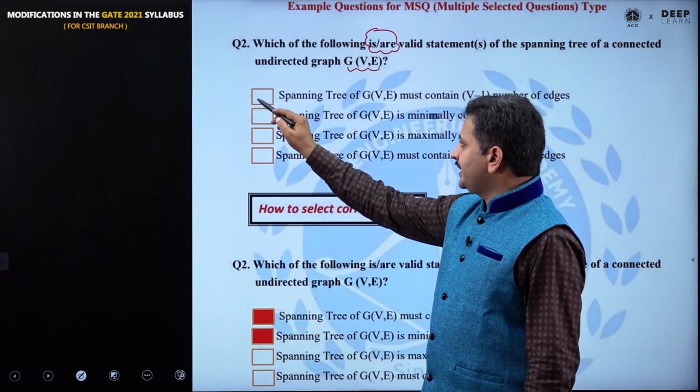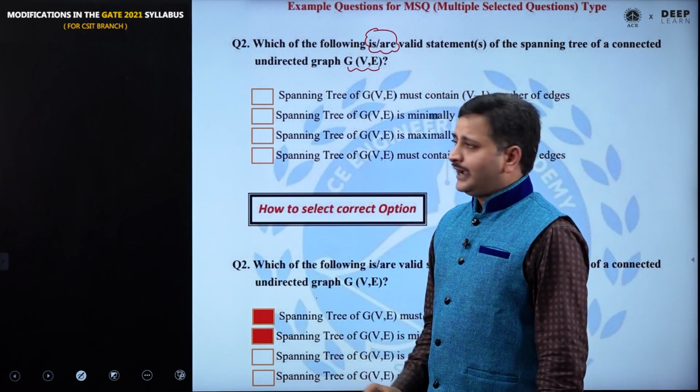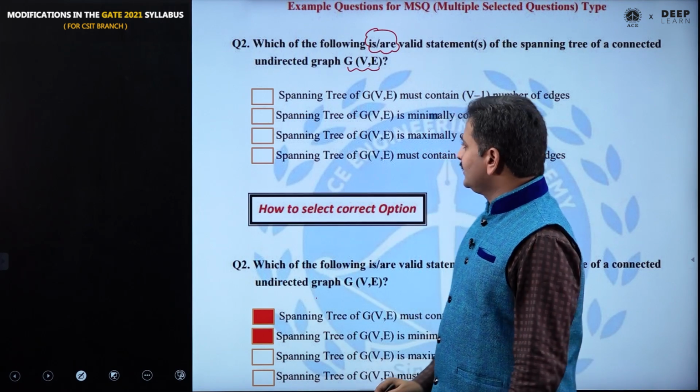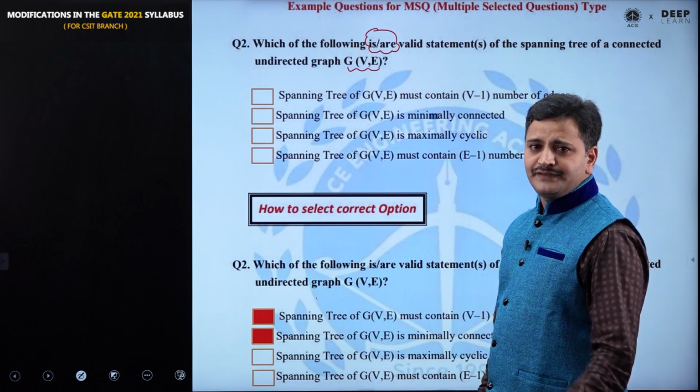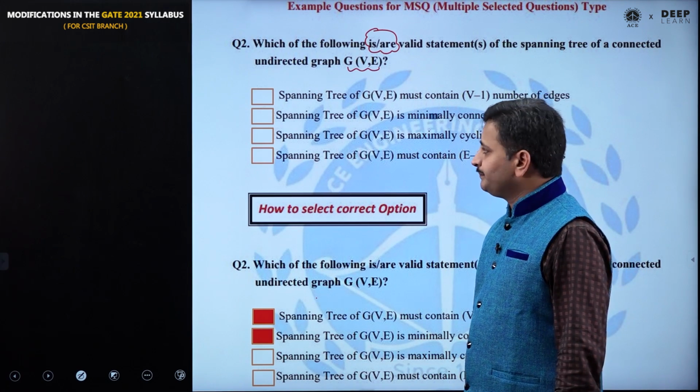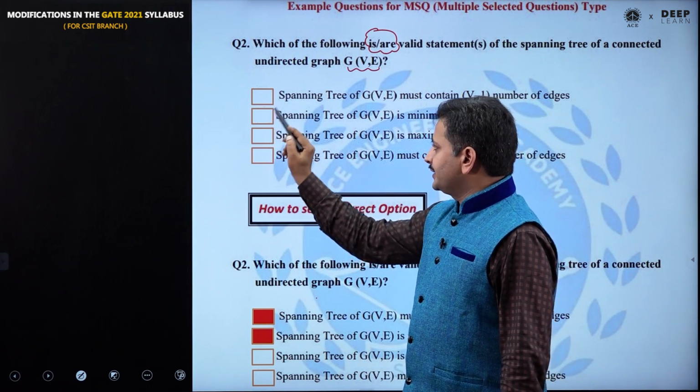Therefore, I had to mark it as correct answer. Next one, spanning tree of G of V comma E is minimally connected. Yes, every spanning tree is minimally connected. Therefore, I had to mark it as correct answer.